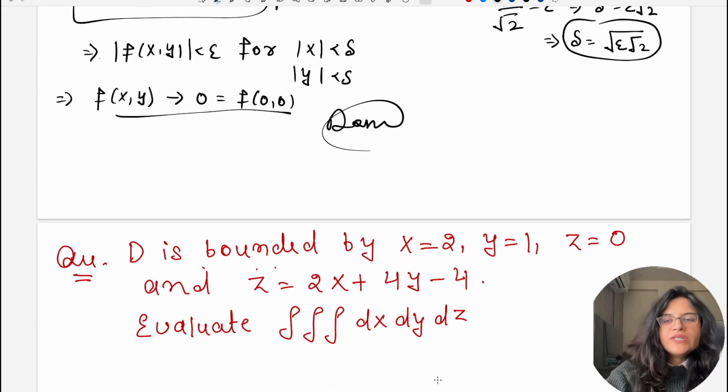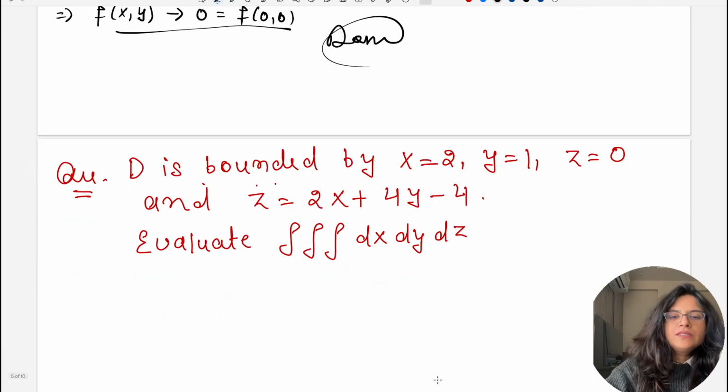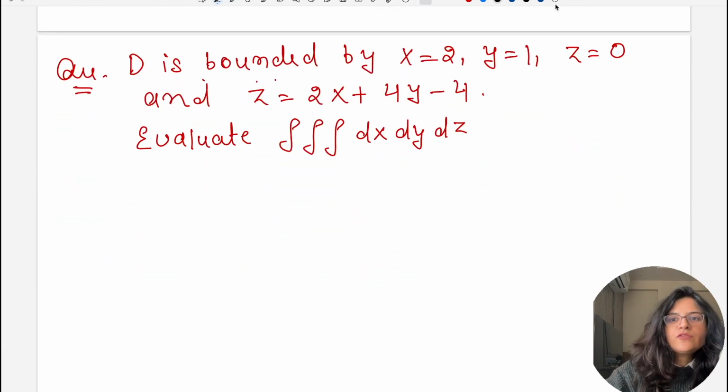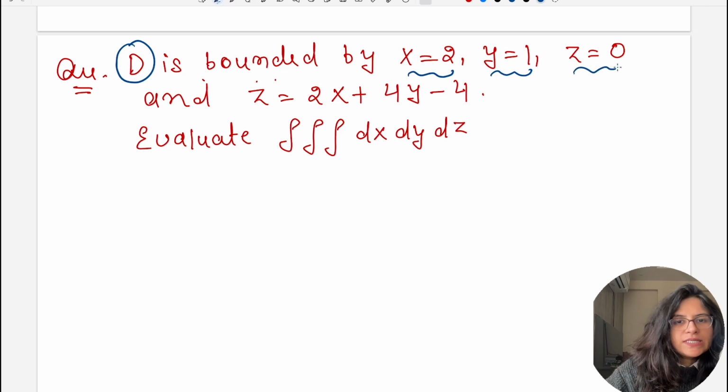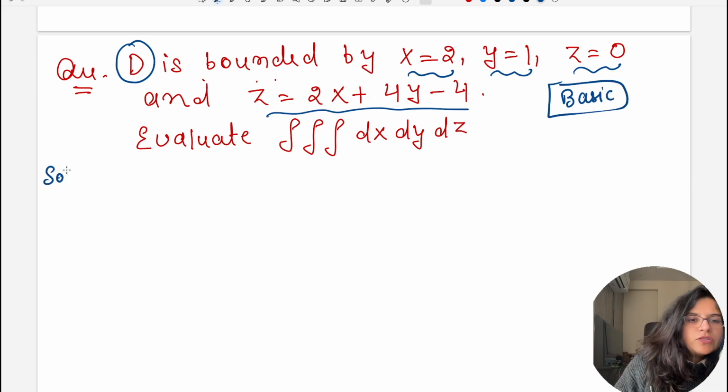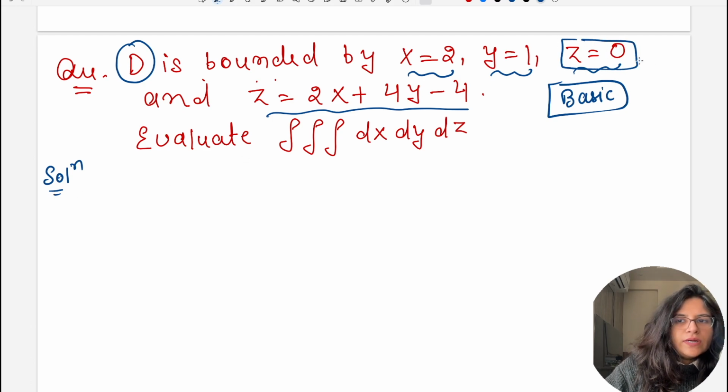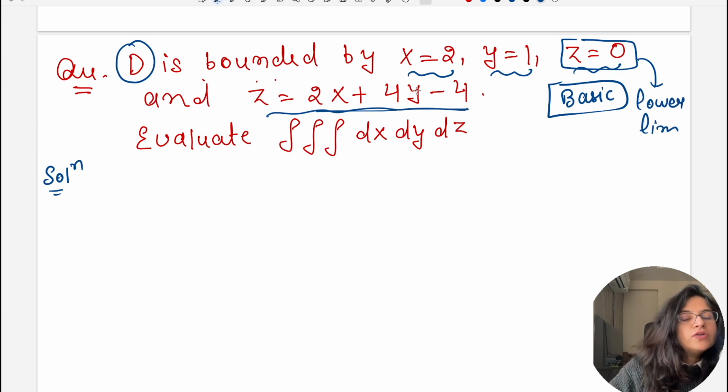Alright, so the first question is done. You have noted it. Now the next question. The next question says that D is a region which is bounded by x is equal to 2, y is equal to 1, z is equal to 0 and z is equal to this surface. See, this is a basic triple integral question, the very basic type of triple integration. So here what do you need to do? The lower limit of z is 0. This is the lower limit of z. And this surface will be the upper limit of z because this is a plane.